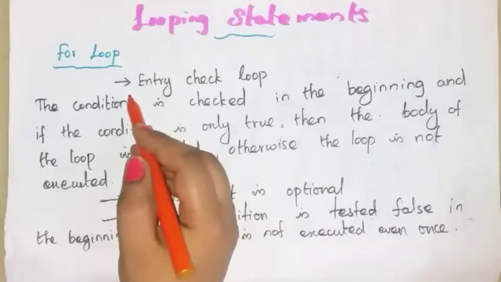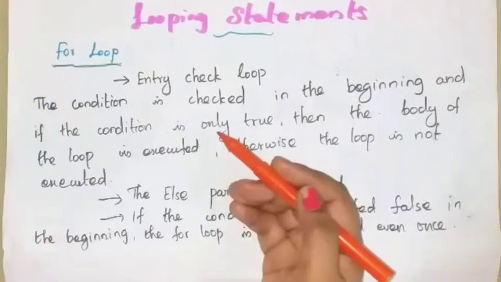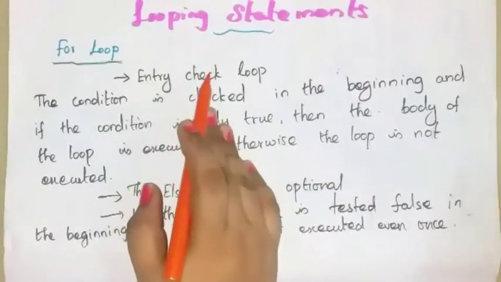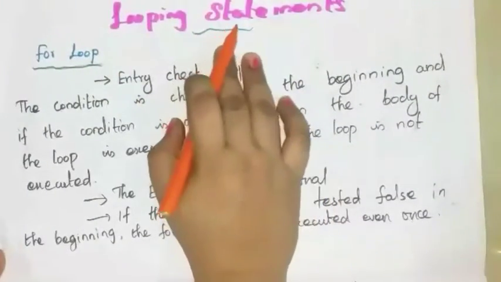Hi students, now coming to the next topic, looping statements: for loop. In the previous video I explained about while loop. In this video let us see about for loop. So what do you mean by looping statements?